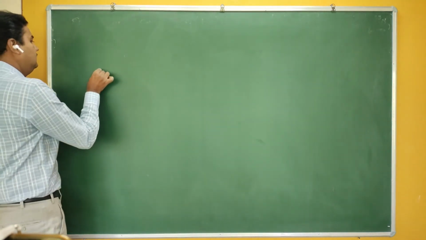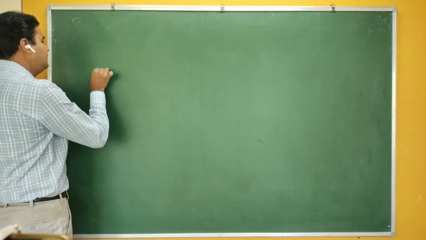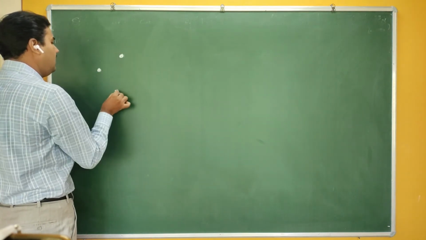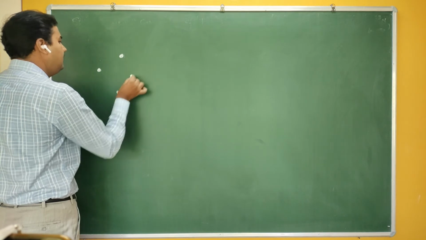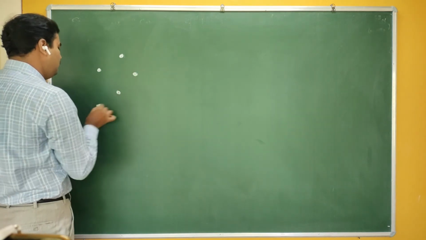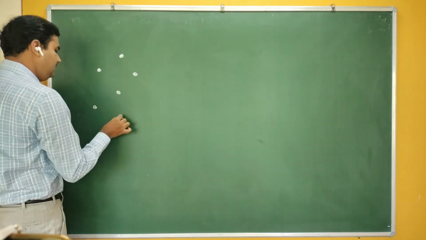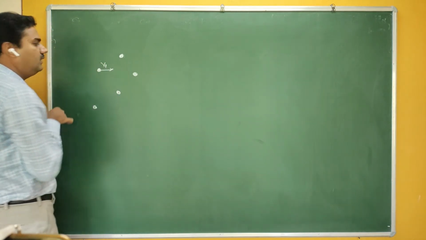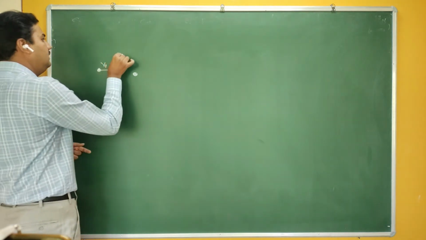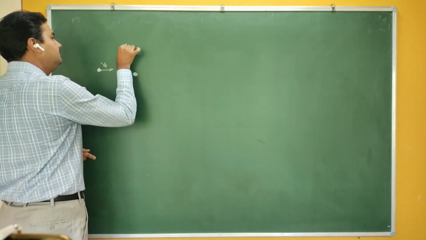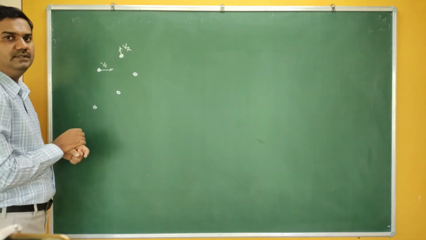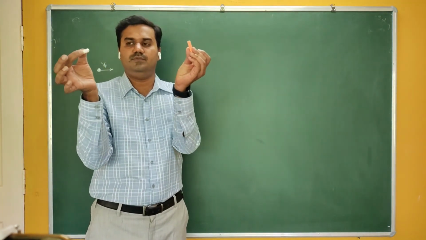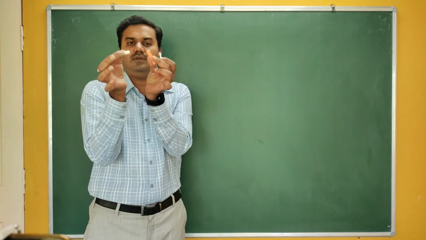If we take a gas, in a gas you have a large number of gas molecules. They are in random motion. Let me assume that one particular gas molecule is moving along this direction, and there may be a second gas molecule. Its velocity is v2 and its direction is also different. One gas molecule is moving here, the second gas molecule can move here.